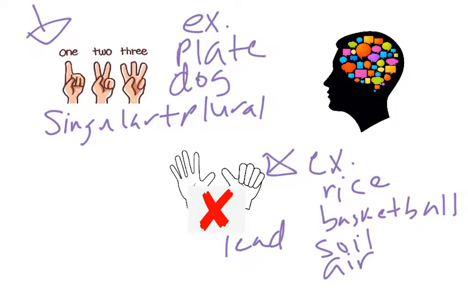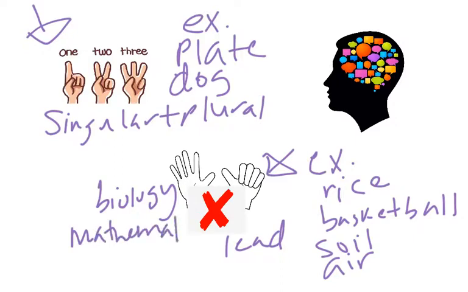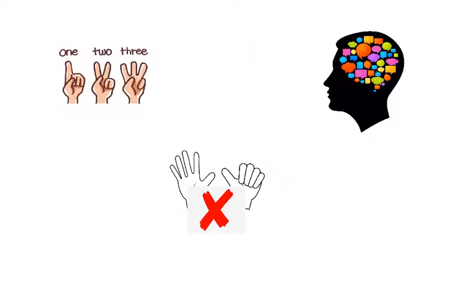We cannot count these quantities. It's just a standard word. For example, a subject at school like biology or chemistry or mathematics. Those are all nouns that are not countable. And the important thing to know about non-countable nouns is that they are always singular because you cannot have a plural form.